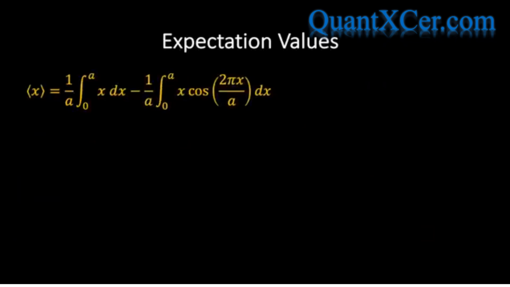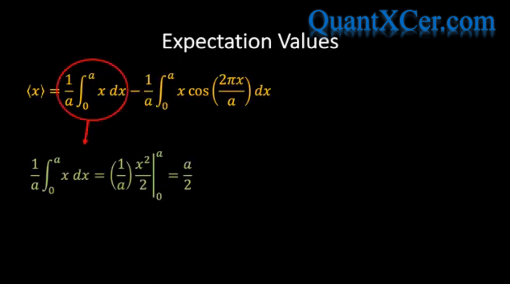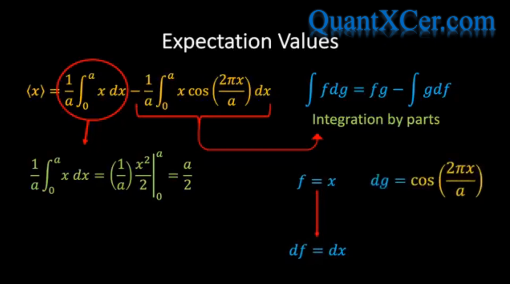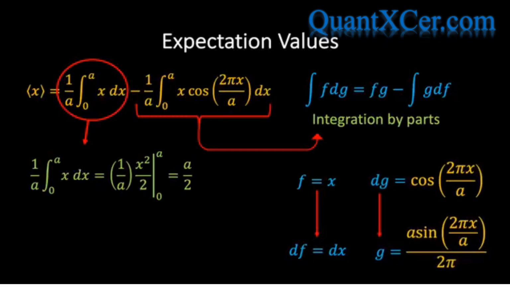Next, we will evaluate each integral in turn. The first integral is simple enough and we find that it evaluates to a over 2. The second integral is a little bit trickier and involves integrating by parts. Now, if we set f equal to x, then we immediately see that df equals dx. And if we identify dg with cos 2 pi x over a and integrate, we find that g equals a sine 2 pi x over a, all divided by 2 pi.